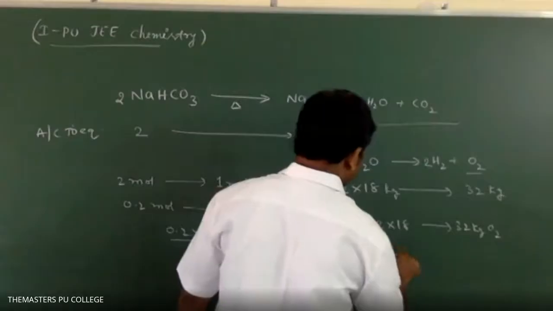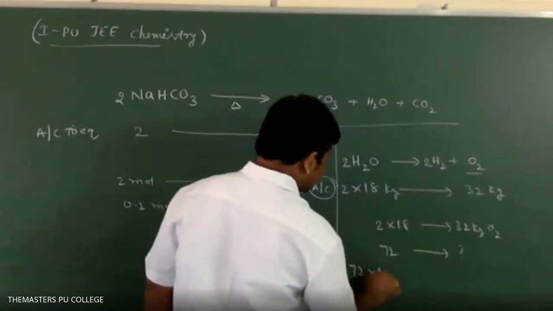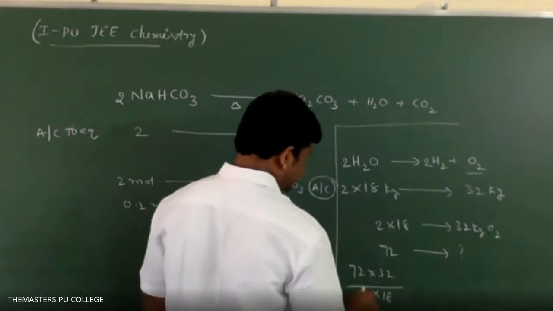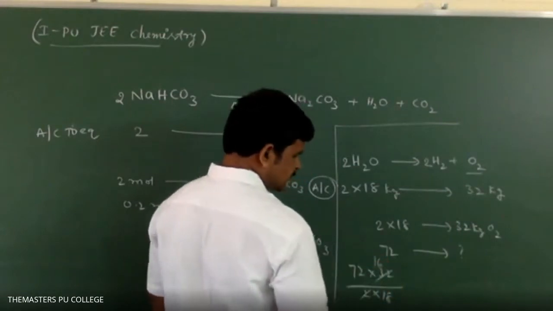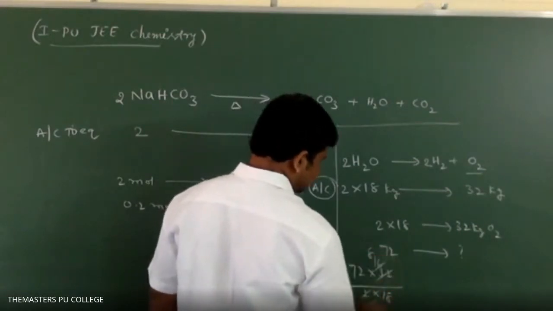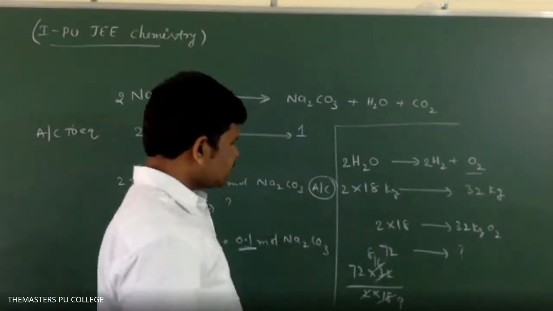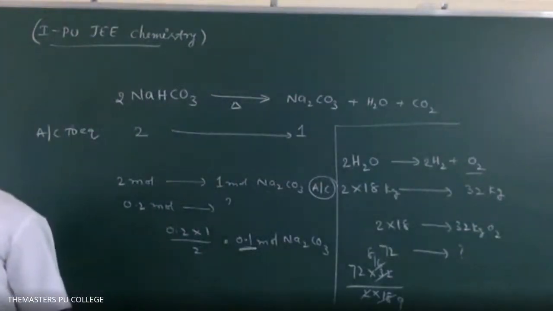For 72 kg, how much O2? 72 into 32 divided by 2 into 18. 2 8s are 16, 2 9s are 18. 72 into 8 by 9. 64? Yes, sir.